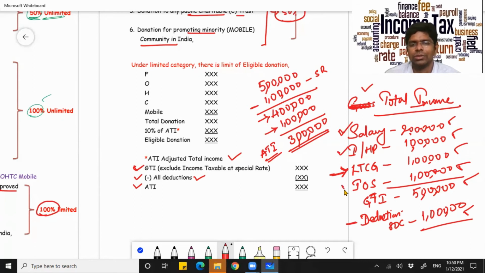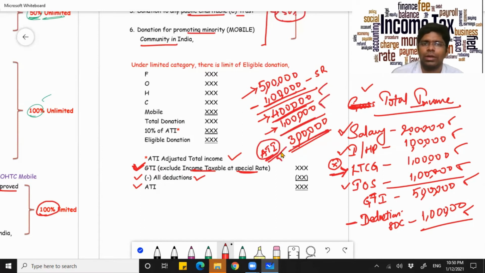Income from other sources is not taxed under special rates, but long-term capital gain is taxed under special rate. Therefore, as the provision says, your gross total income excluding income taxable at special rate. So therefore, you have to reduce 1 lakh from your gross total income. So your gross total income without long-term capital gain will be 4 lakhs. From that, you have to reduce the deductions, and then you will arrive at your adjusted total income.